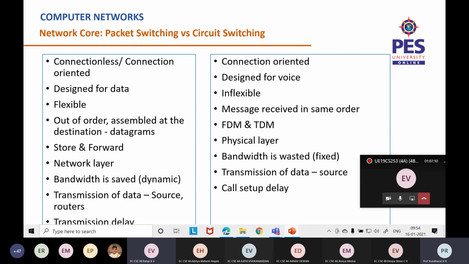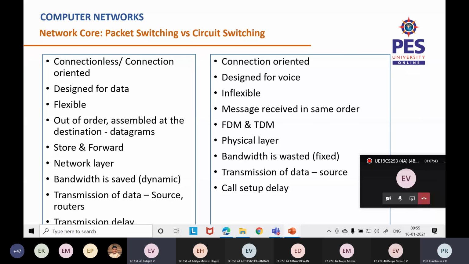Here, if we want to talk in terms of delay, there will be only one delay, which is the call setup delay, only during the setup phase. Only when the circuit is established between the sender and the receiver, there could be a delay there. The sender has to wait for a complete circuit to get connected to the receiver, and only then can he start speaking. So that is the only delay that we can talk about in circuit switching.